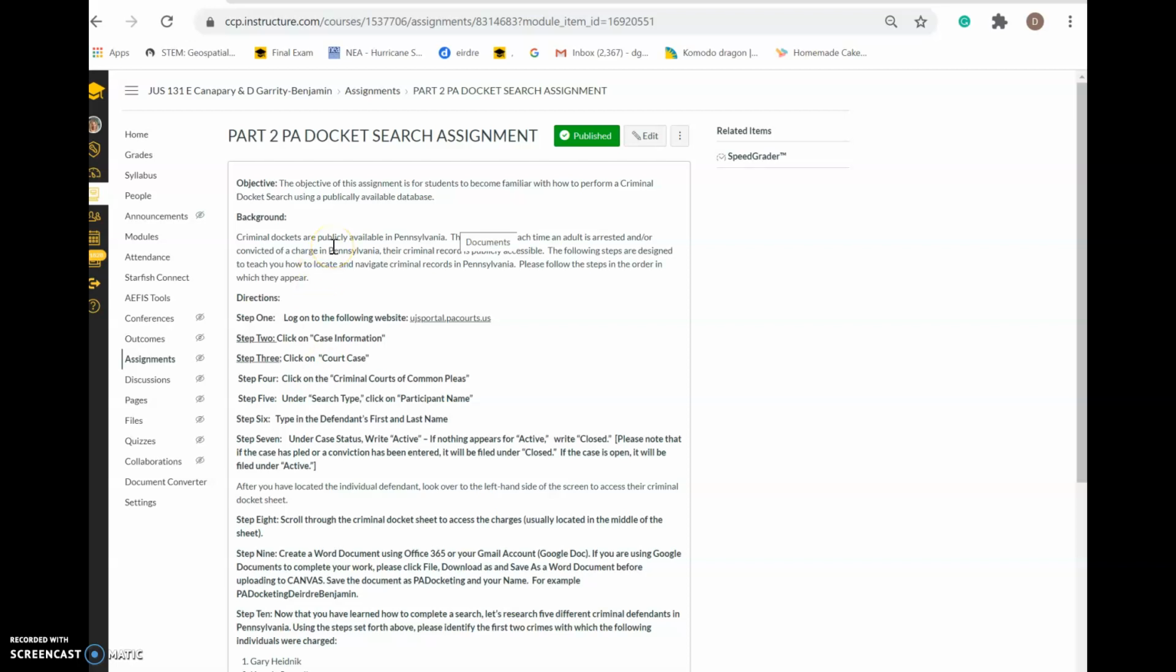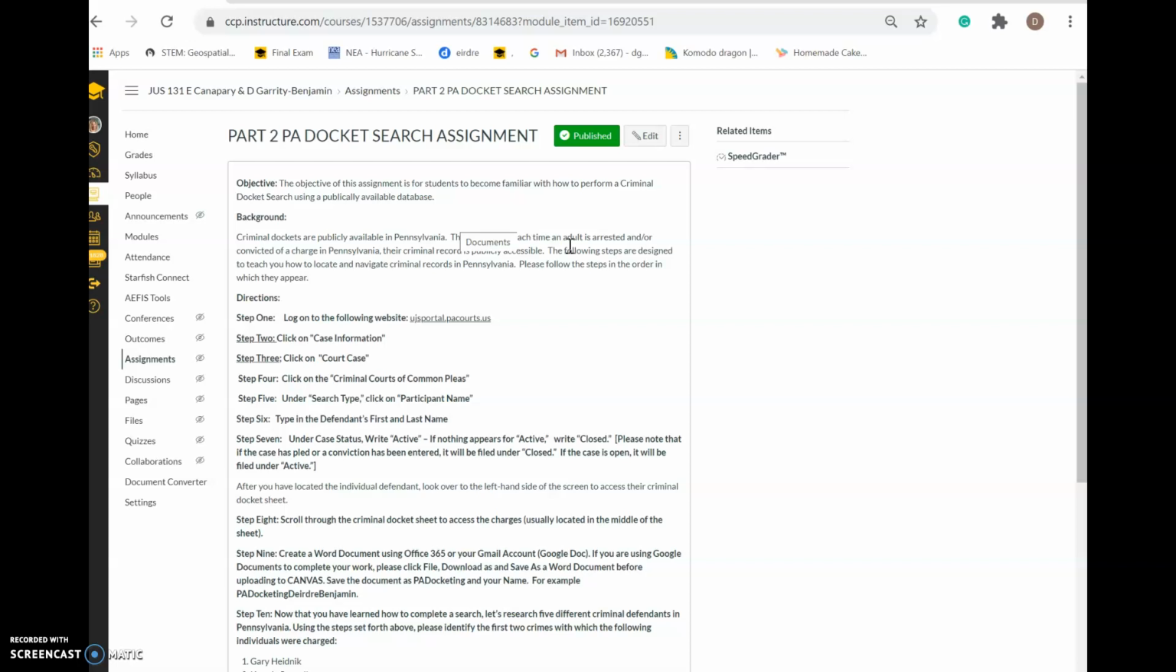So what's the point of criminal docket searches? Well, criminal docket searches are publicly available in Pennsylvania, and they tell you about pending charges and decided cases. You'll see whether it's pending or it has been decided. And if it's been decided, it tells you all the information about that.